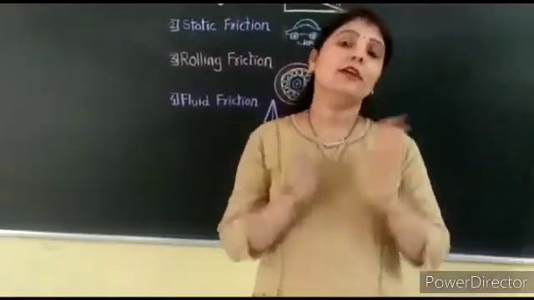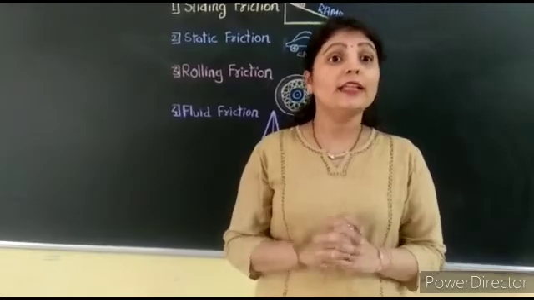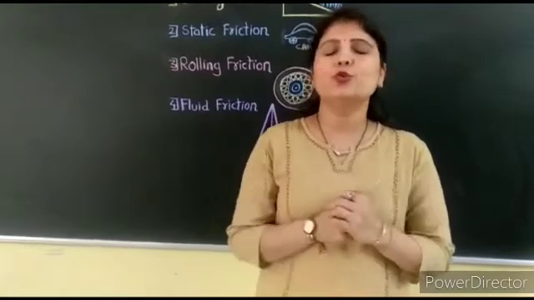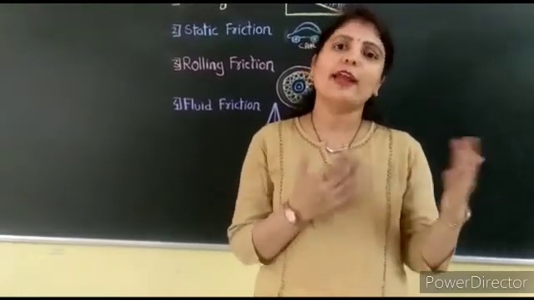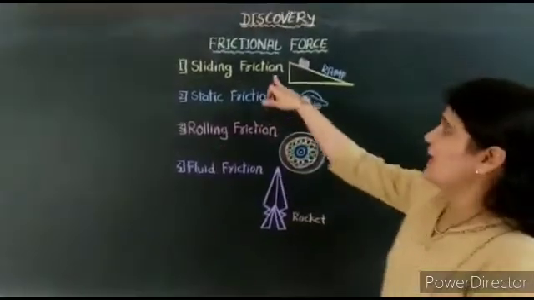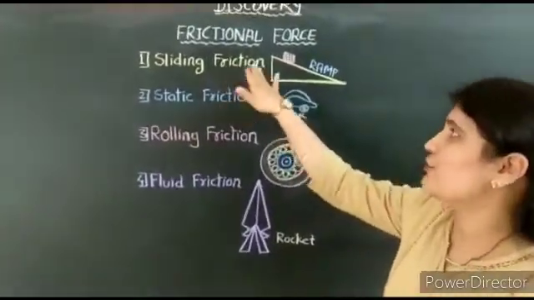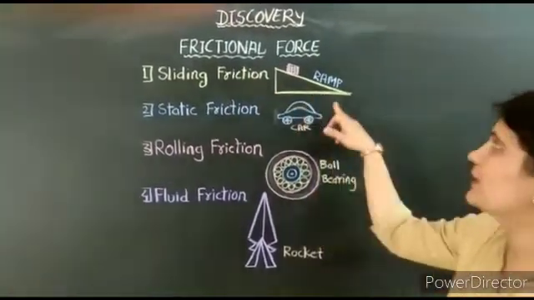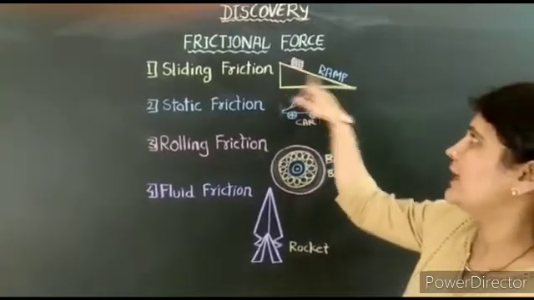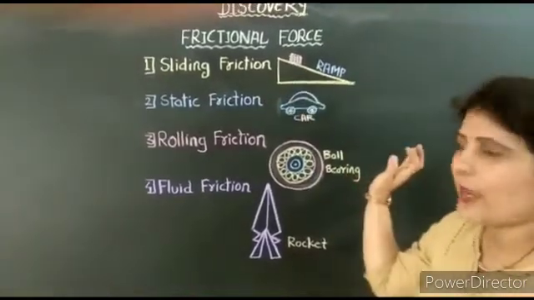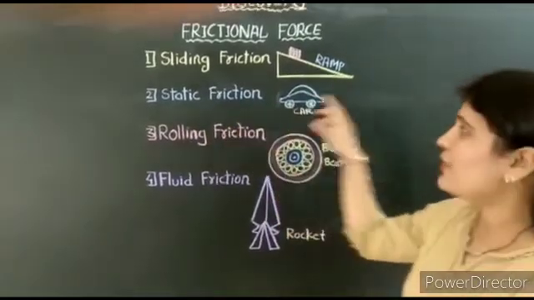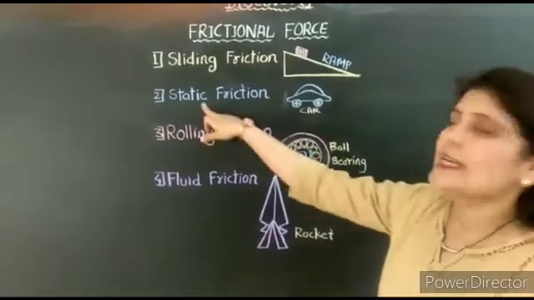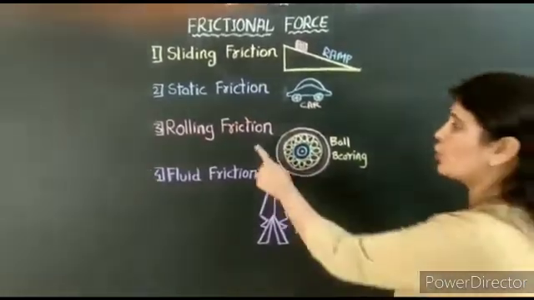There are a number of activities where we use frictional force. It is not only one type of force. There are 4 types of frictional force which help us to do these activities smoothly or effortlessly. The first type is sliding friction. This is the friction where generally we need to move the object by means of sliding. For example, here it is shown on the ramp. If you want to take the luggage from the ramp, we need to slide it. The second is static friction. If a vehicle is parked in a parking or any object is kept steady, then it will show the static friction.